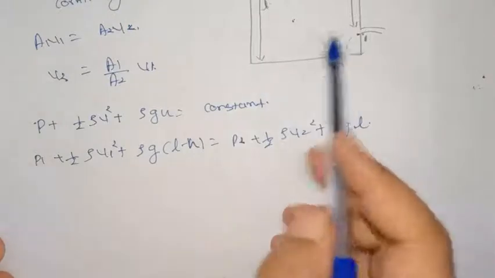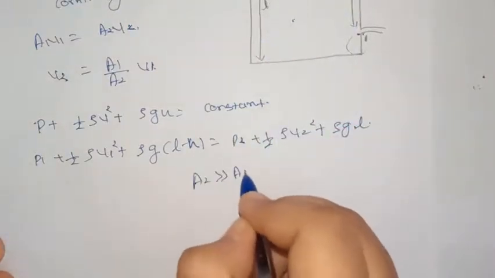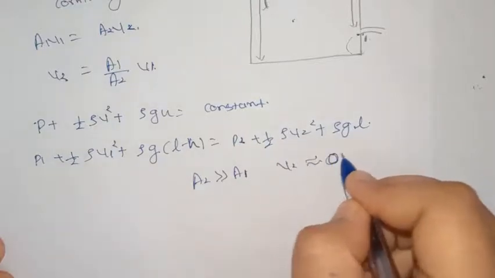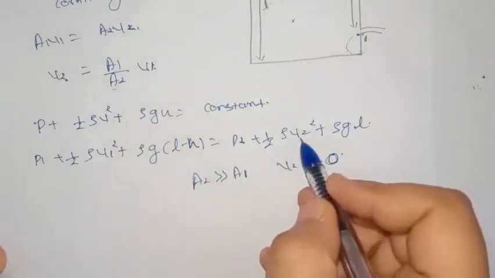Now if A2 is very much greater than A1, then V2 is approximately 0 from this. So we can ignore this V2 term.